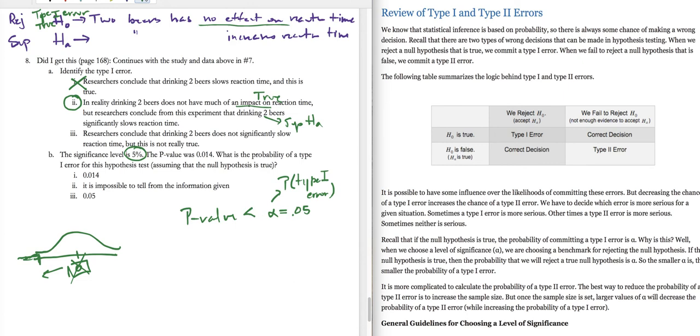When the p-value comes in less than the significance level, then that is where we reject. And so then that's where we could have a type 1 error, because type 1 error is about rejecting HO. But as I've written here, the probability of a type 1 error is your significance level. So our answer here is 0.05. It has nothing to do with the p-value at all. We compare the p-value to alpha, but the probability of that type 1 error is exactly equal to whatever significance level you have chosen to use.